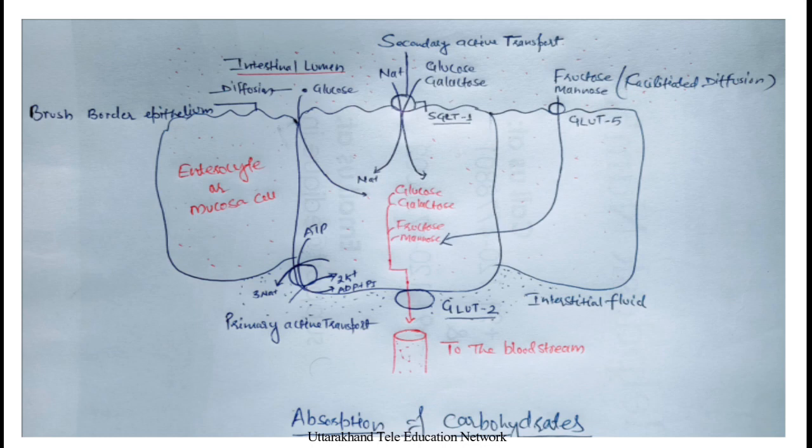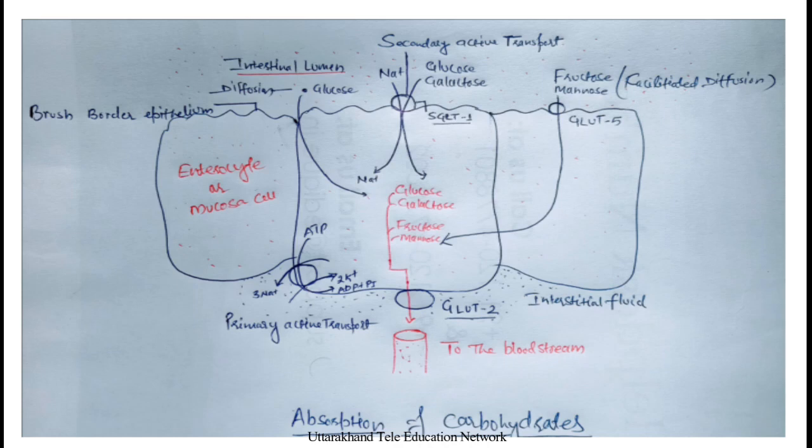Now the active transport is the interesting thing. In the basolateral area there is a term written primary active transport, where the sodium potassium pump works. It takes 3 sodium molecules out and brings 3 potassium molecules in, with ATP providing energy and changing to ADP and Pi.